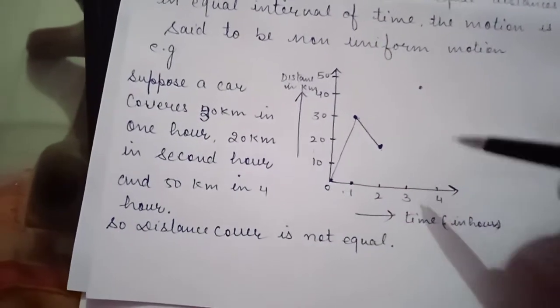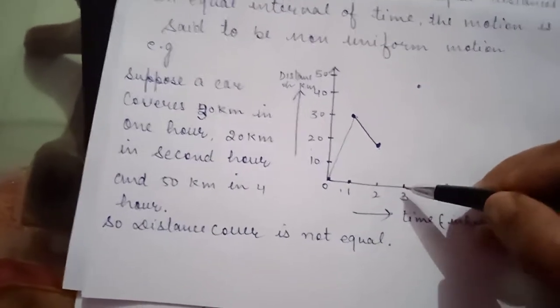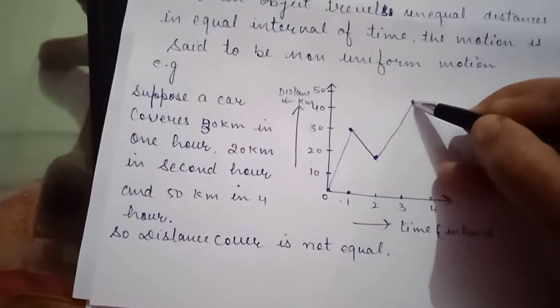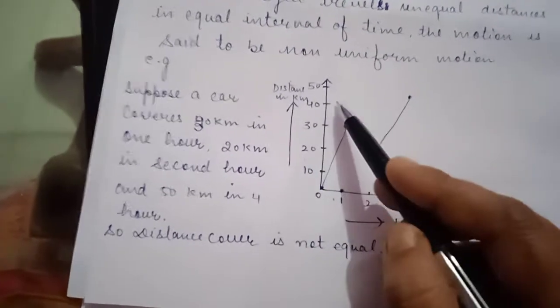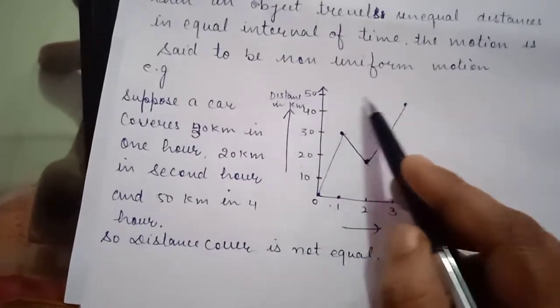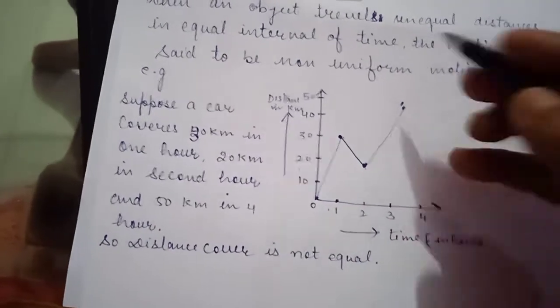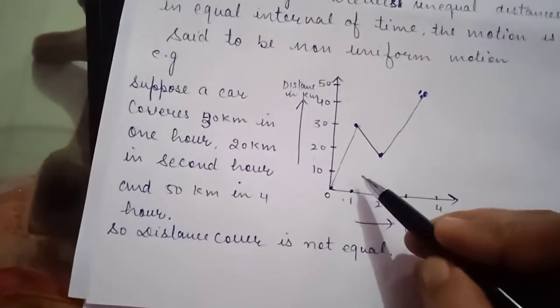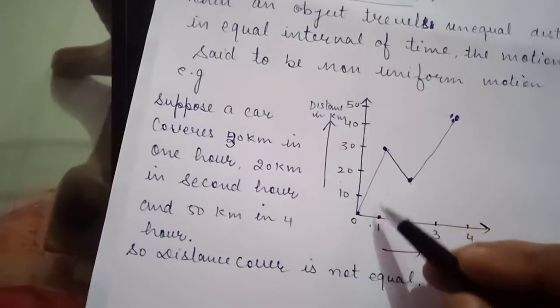And in the third hour the car covers 40, maybe 50 kilometers. You can see this graph is not a straight line.